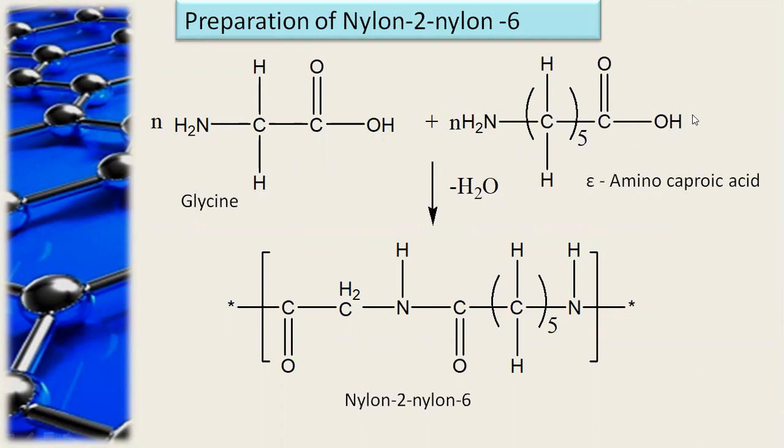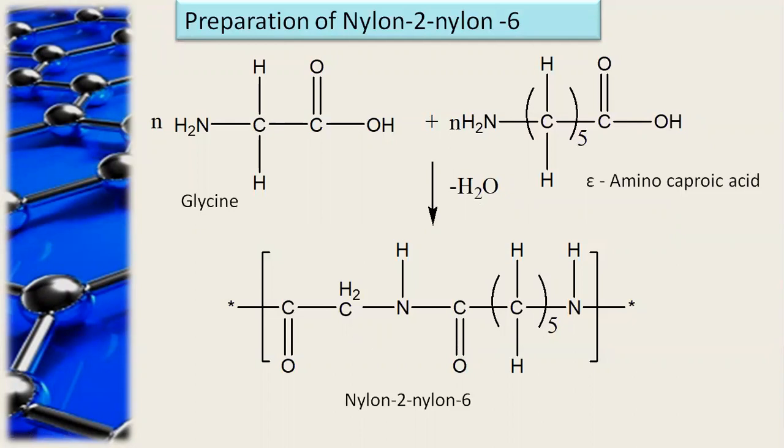The OH of glycine and a hydrogen of the NH2 group of epsilon amino caproic acid are removed. See, the NH2 group of amino caproic acid loses one hydrogen and the OH of glycine combines with it. A molecule of H2O is removed and a C double bond O NH linkage is formed. See in the example of nylon 2 nylon 6 how it is bonded.